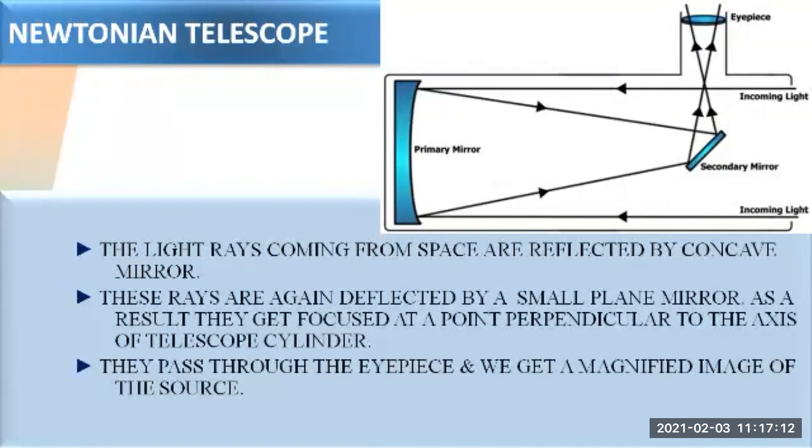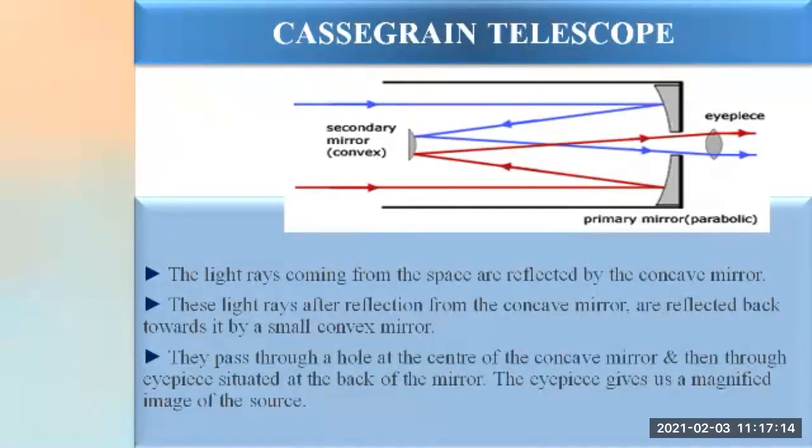Then, in the same way, we have seen the Cassegrain telescope. Here, in the case of the Cassegrain telescope, the light rays coming from space are reflected by a concave mirror